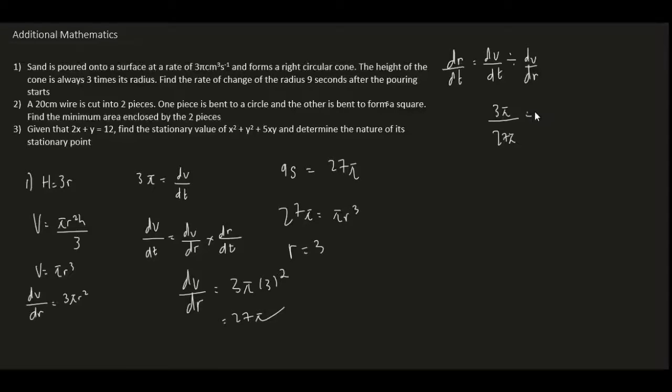Then we get dr over dt, which is 1 over 9. This is without the units; with the units, it will be centimeter per second. That is it for question number 1. Moving on to question number 2.